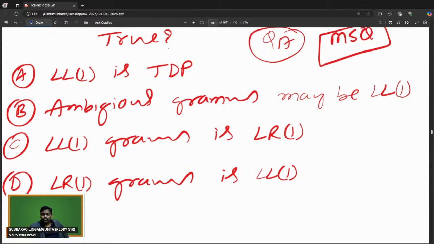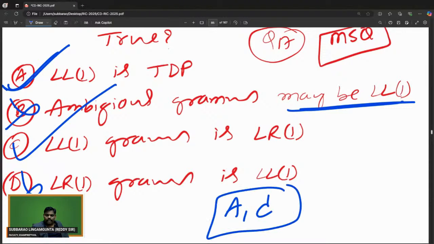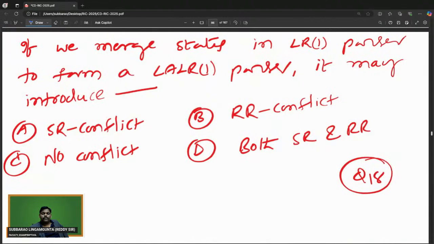It is the MSQ. LL1 is a top-down parser, of course. Ambiguous grammar may be LL1? No. Next one, LL1 grammar is LR1: every LL1 is LR1. LR1 grammar is LL1? No. Answer is AC. Venkat, you are correct. Let's go to the next.